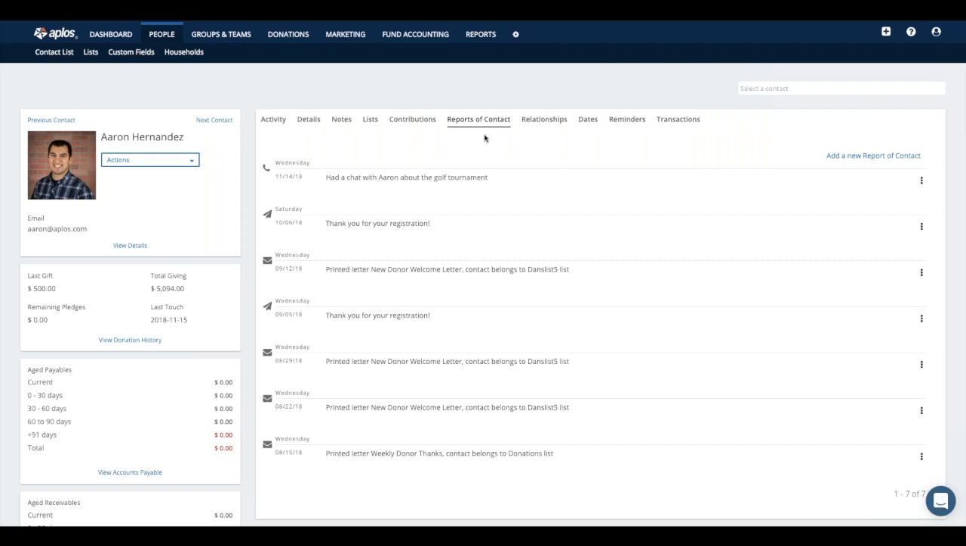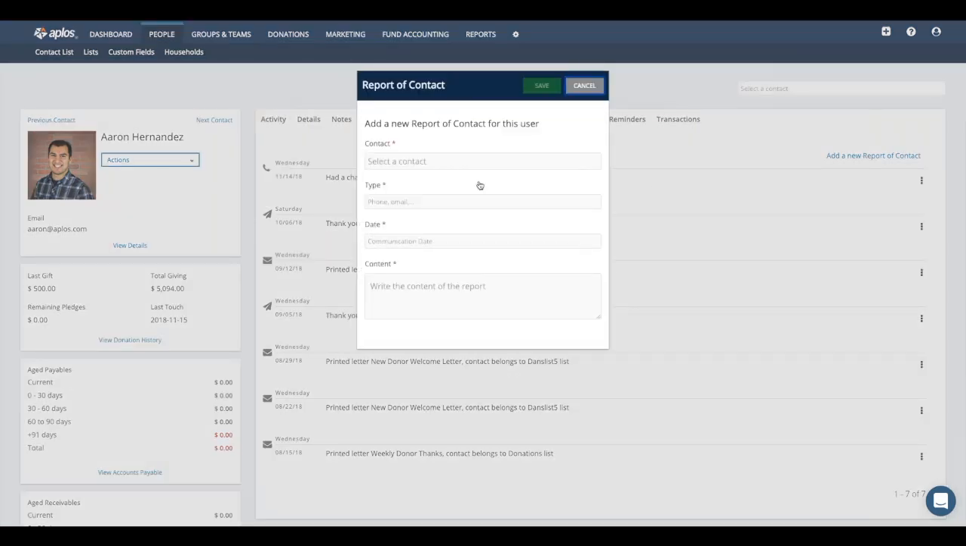So if you have something new you'd want to add, just start by coming here and clicking the add a new reported contact option. From there, you would just put who the contact was that reached out to this individual or company. And then underneath that, you would put in what type of contact it was. So was it a phone call, an email, etc.? What was the date that you communicated with them? And then the topic that you discussed, so the content of that conversation.